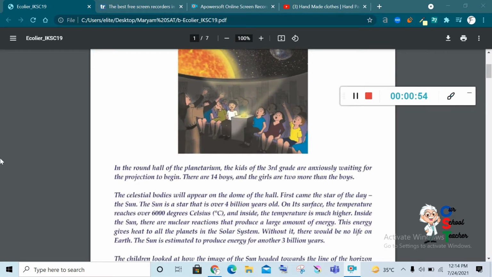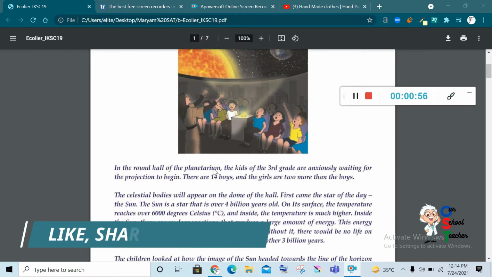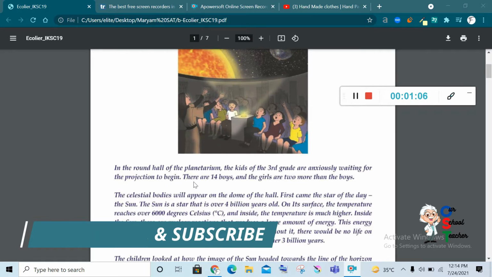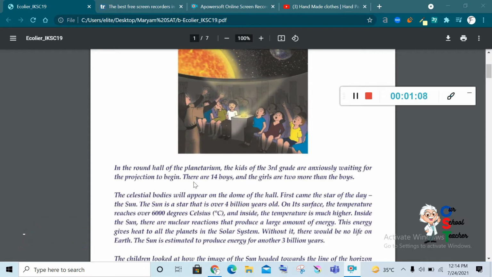In the round hall of the planetarium, the kids of 3rd grade are anxiously waiting for the projection to begin. There are 14 boys and the girls are 2 more than the boys. It means 14 boys and 16 girls. Overall, they were 30 kids.